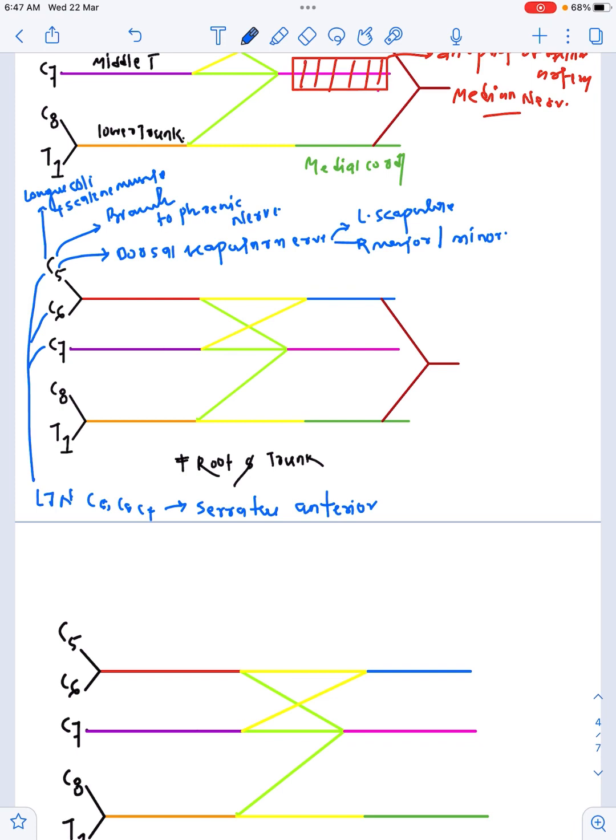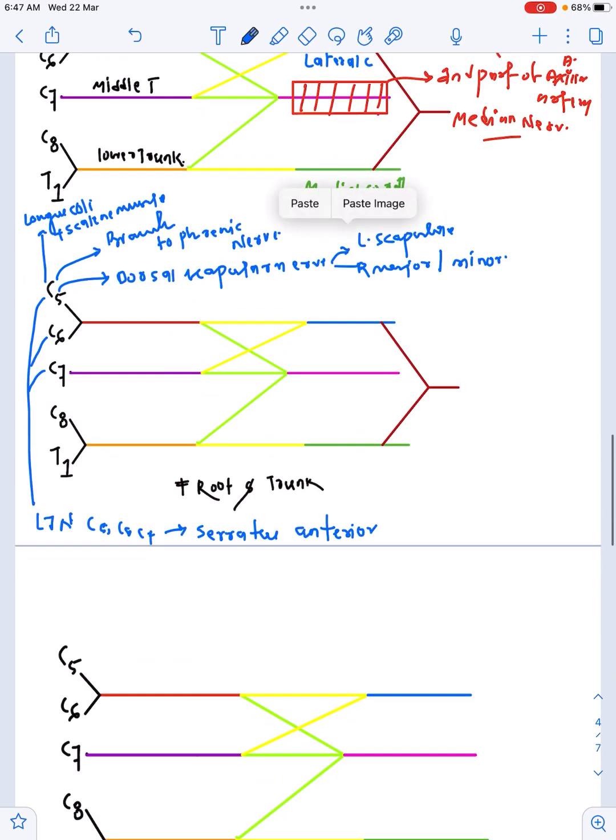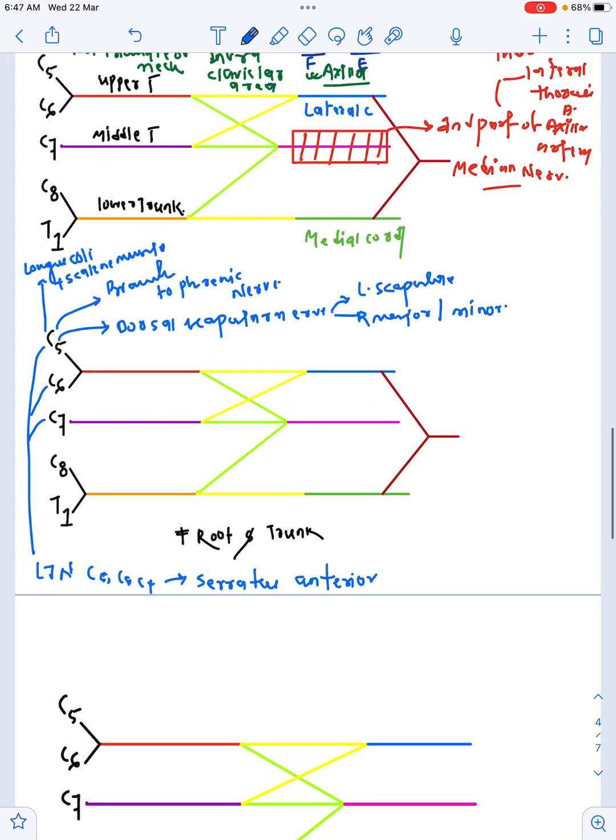Then what are the branches we get from the trunk? Well, we have three trunks: upper, middle and lower trunk. We get branches from upper trunk only, not from middle and lower trunk. So upper trunk will give two branches. One is our suprascapular nerve, another one is nerve to subclavius. The root value would be C5 and C6. It is also C5 and C6.